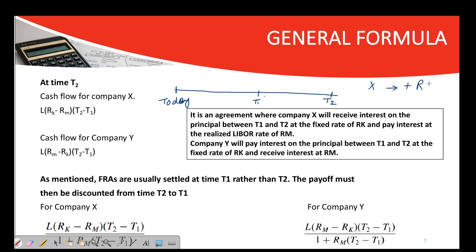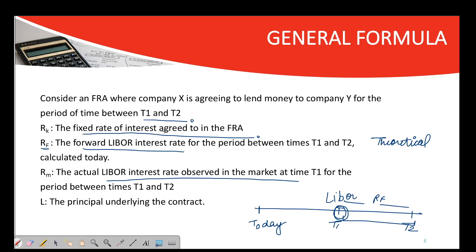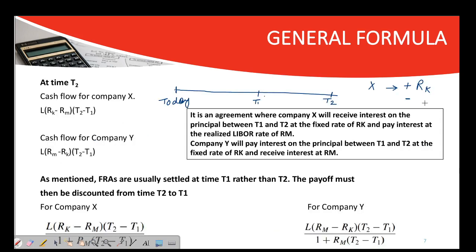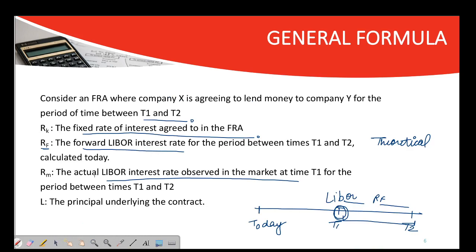So let's try to understand that receiving means plus, and what you are paying, you are denoting it with minus sign. Okay, so X is receiving RK. What is RK? RK is the fixed rate of interest agreed in the FRA. Now what is X paying? X is paying RM. Now what is RM? The actual LIBOR interest rate at time T1.